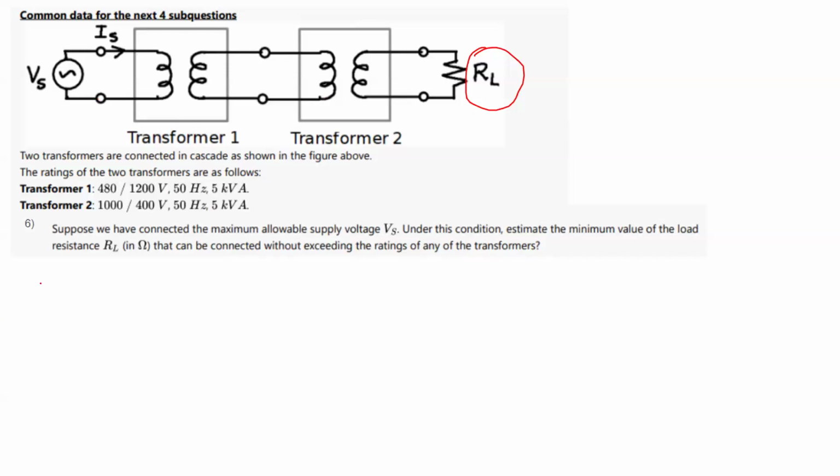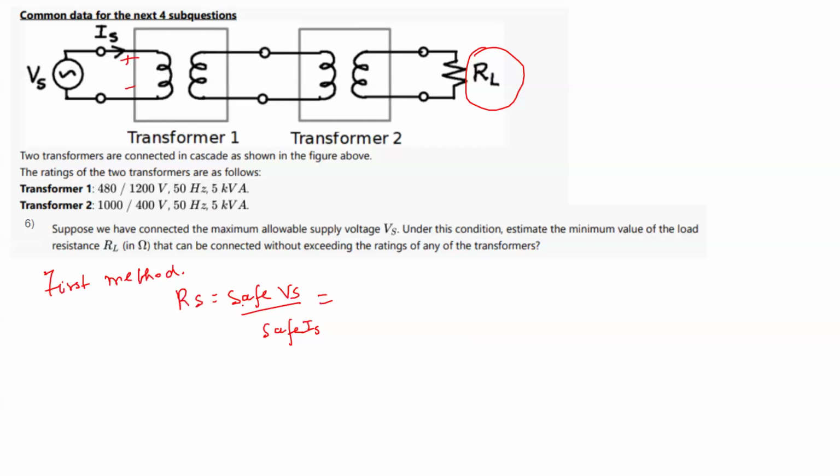The first method is that we first know the value of the resistance which we can get from the safe Vs and safe Is. So Rs, which is safe Vs by safe Is, so that no voltage or current ratings are exceeded on this side of the winding.